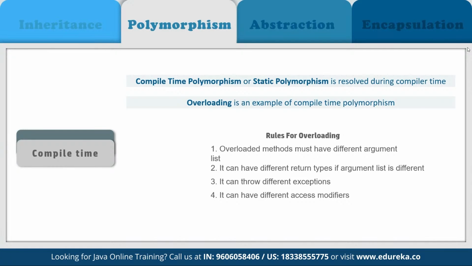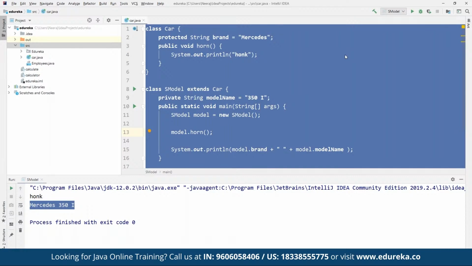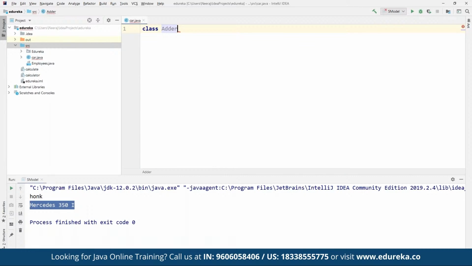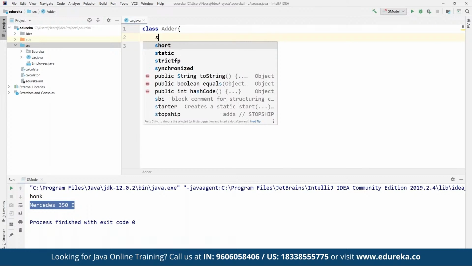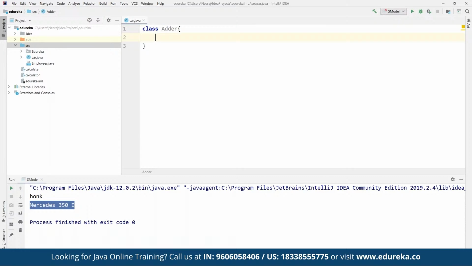For that, we can come back to our IntelliJ. Let's say here we define a class by the name of Adder. Now in this Adder class, we define a static int add method, where we are going to create two different integers, int a and int b. Once we are done, we can simply return a and b as and when required.